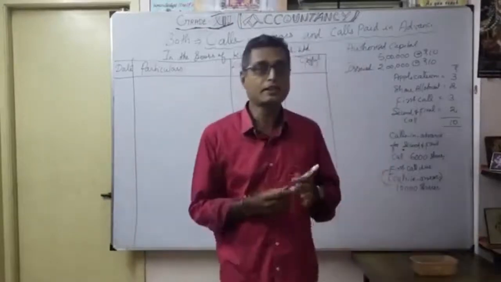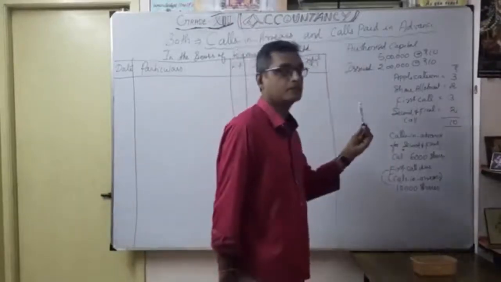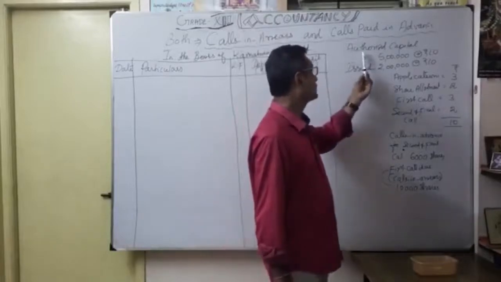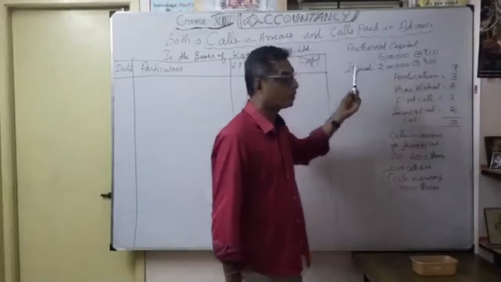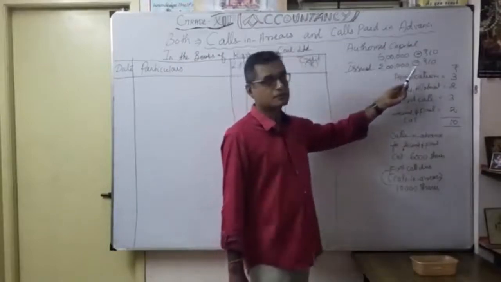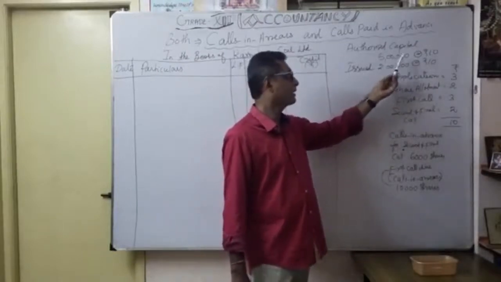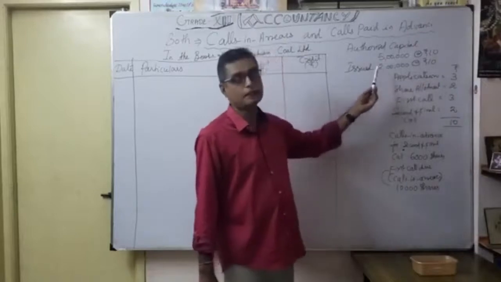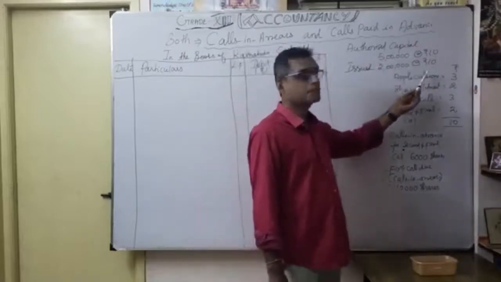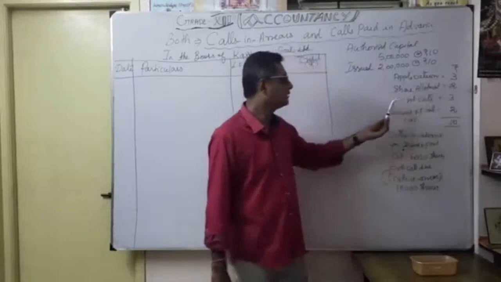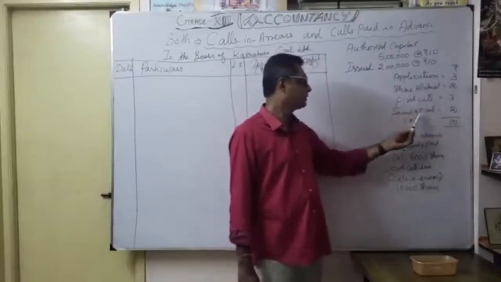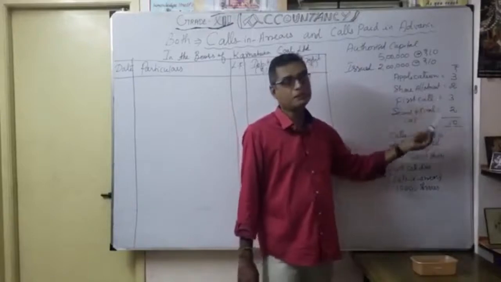Before that, as we know, we collect the information from this sum. First, authorized capital 5 lakhs shares with a nominal value of 10 rupees. Issued capital is 2 lakh shares. Application 3 rupees, share allotment 2 rupees, first call 3 rupees, second and final call 2 rupees, totally 10 rupees.